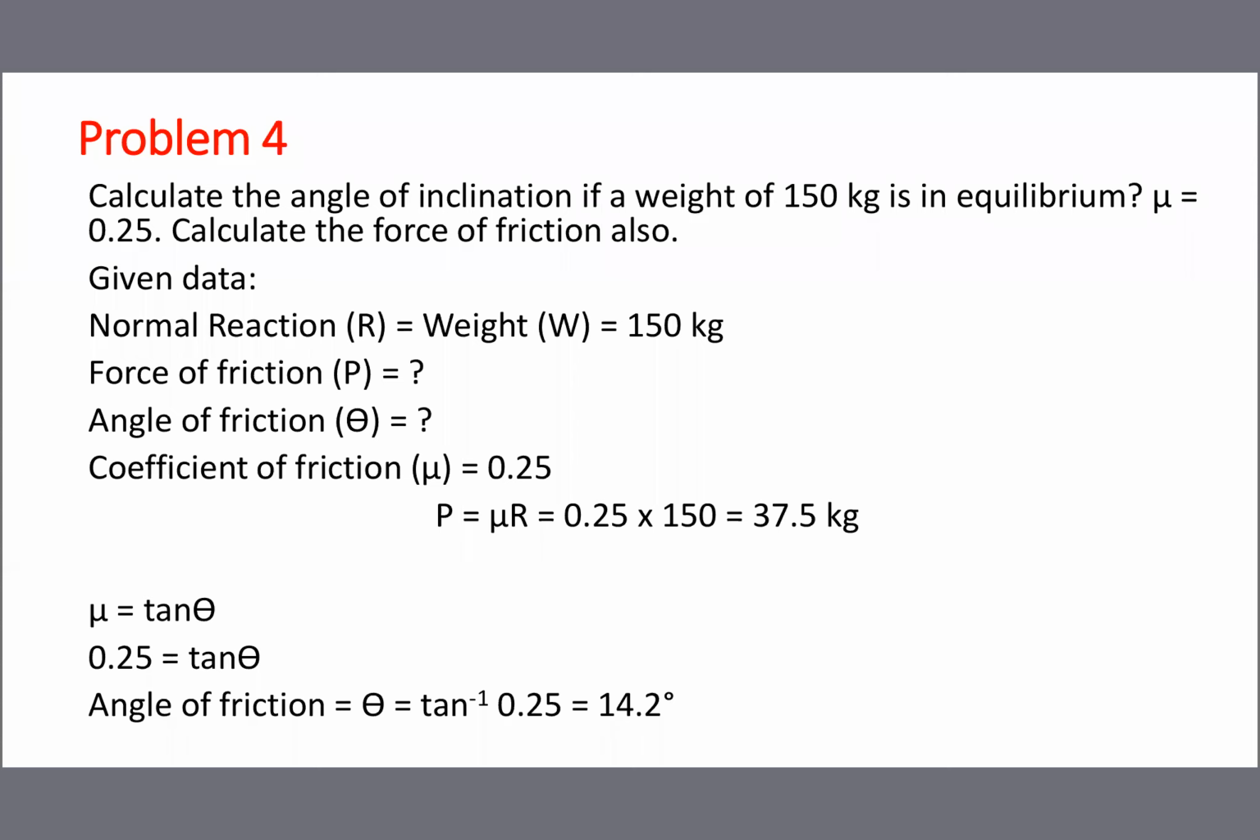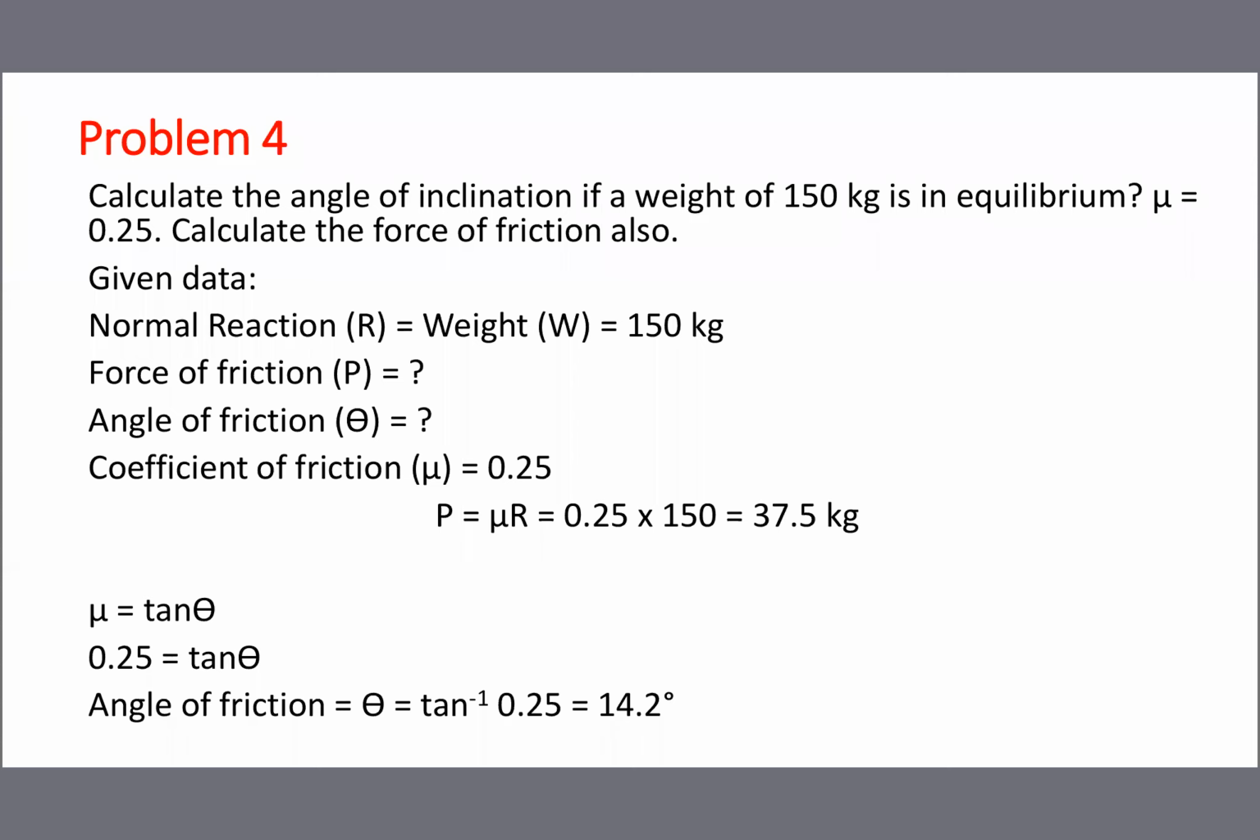Then problem number 4, where another formula is applied. Calculate the angle of inclination, that is, the angle of friction they are asking. If a weight of 150 kg is in equilibrium, equilibrium is a stable position, mu 0.25. Also calculate the force of friction, our usual question. You see the data: normal reaction R is equal to weight is equal to 150 kg. Force of friction P is the question, angle of friction theta is the question, and the coefficient of friction is given.